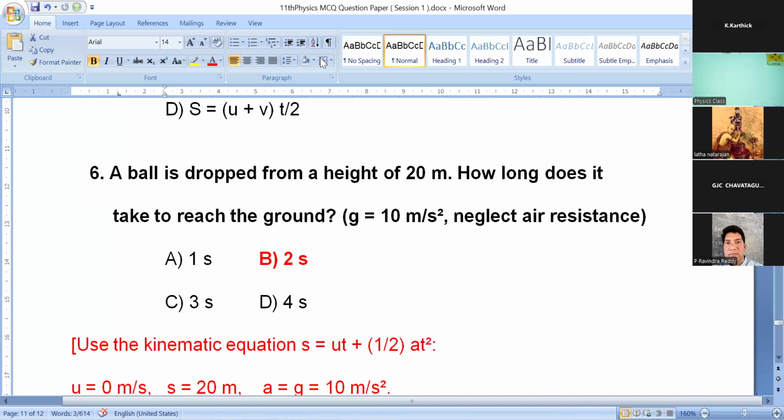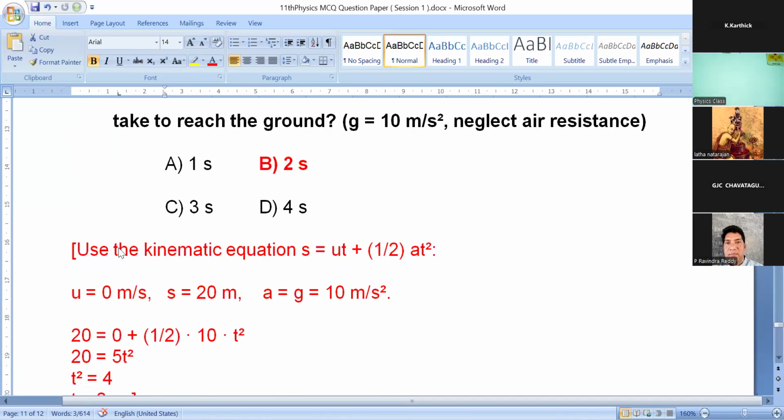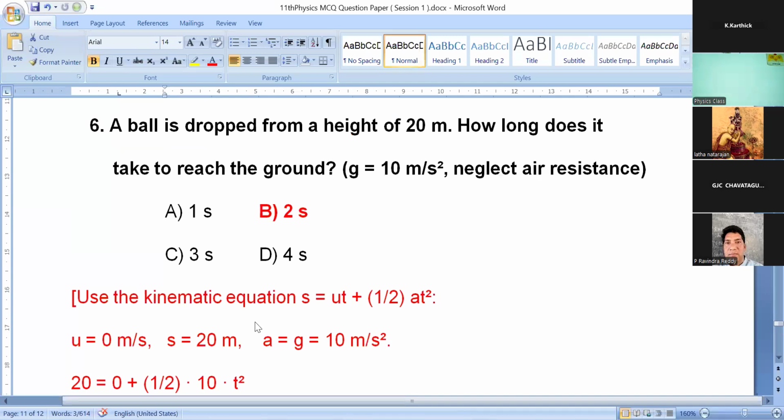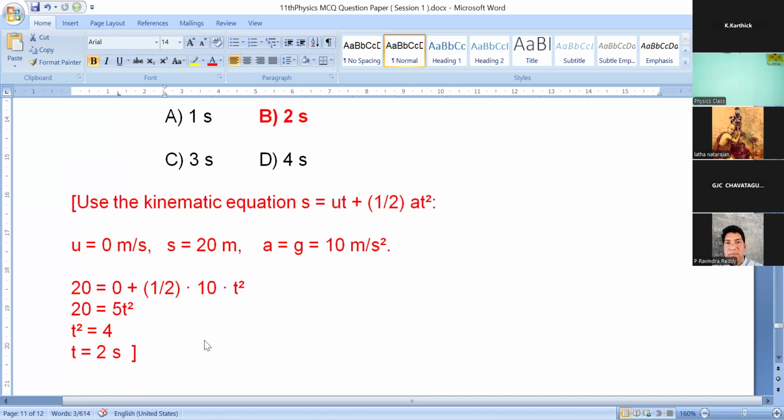So here use the kinematic equation S is equal to ut plus half at square. u means 0 meter per second because the object is at rest in the initial position or at the initial time. That's why we have to put u is equal to 0. Here the height means distance also. So S is equal to 20 meter. And acceleration due to gravity, acceleration a is equal to g, which is equal to 10 meter per second square.